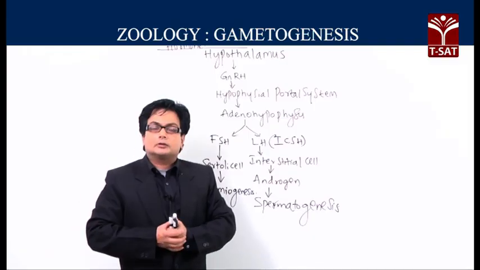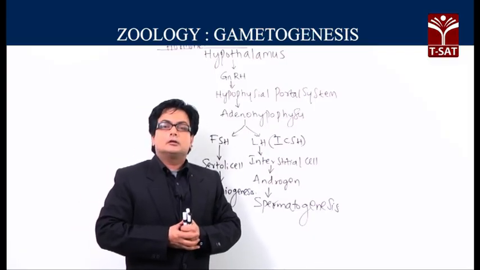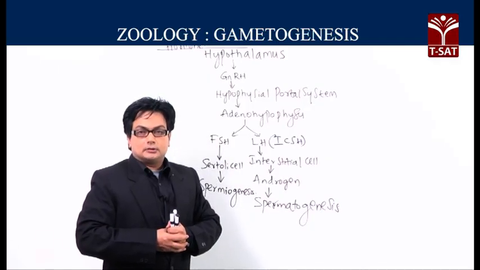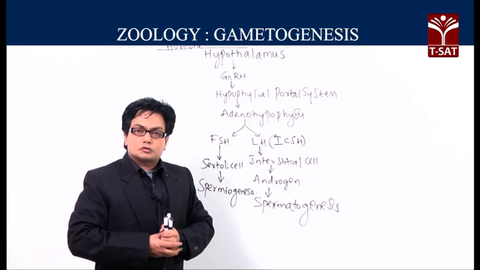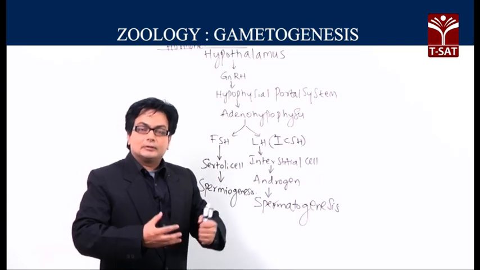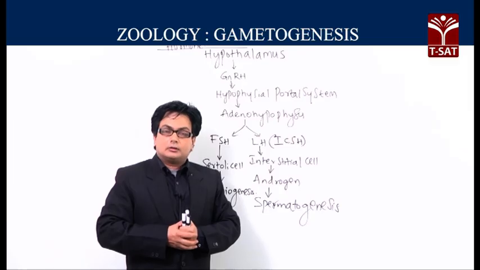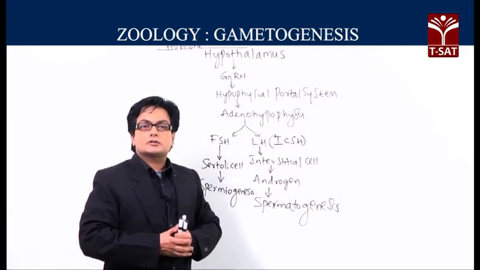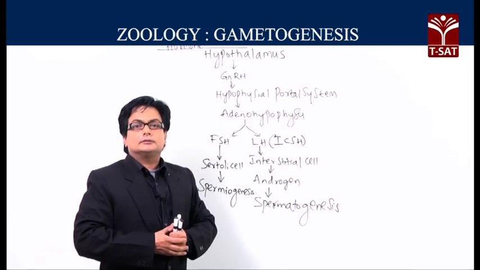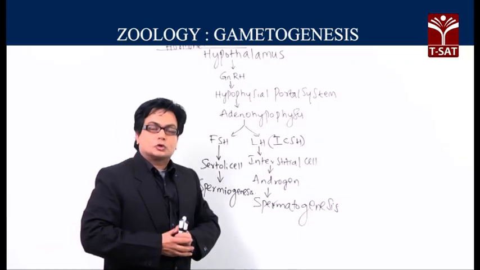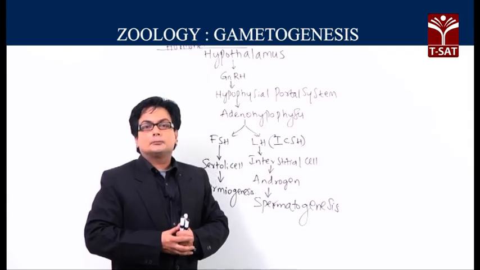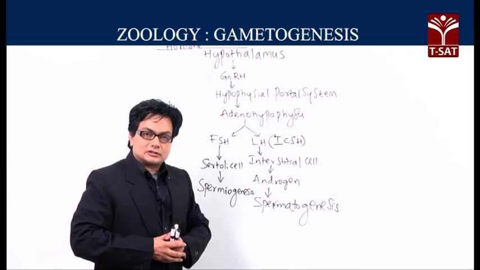So, let us recall the sequence: hypothalamus, gonadotropin releasing hormone, hypophyseal portal system, adenohypophysis, and the gonadotropins FSH and LH will be released. The LH is also called interstitial cell stimulating hormone, which performs the long distance, endocrine signaling, acting upon the interstitial cells and promoting the release of androgen, the male sex hormone, that is testosterone, which promotes the spermatogenesis.